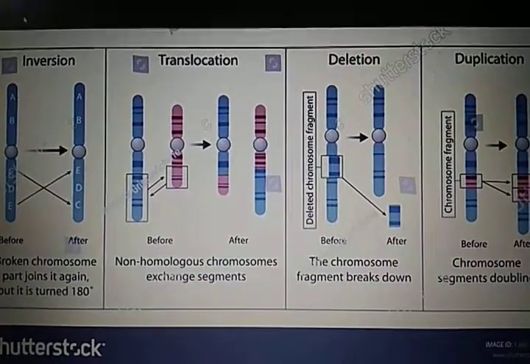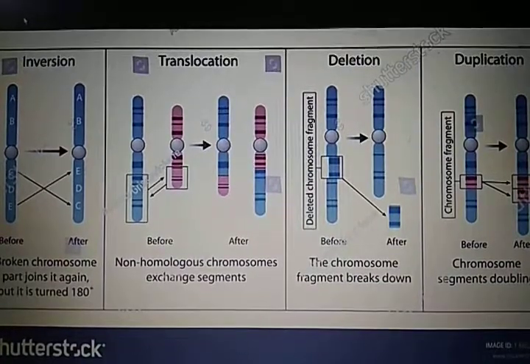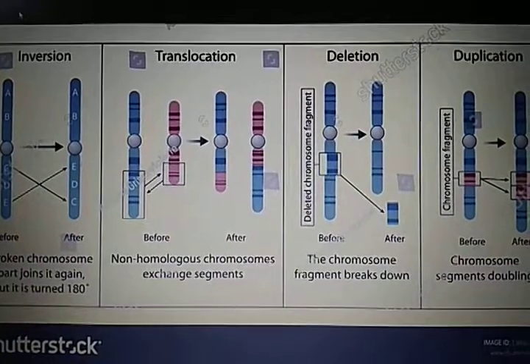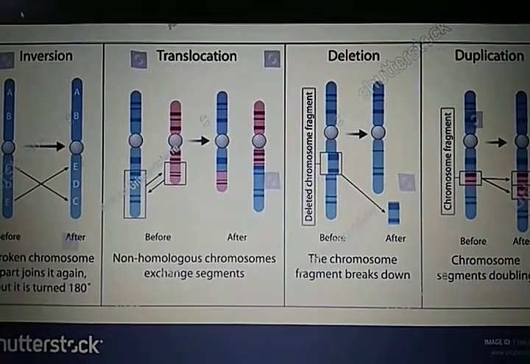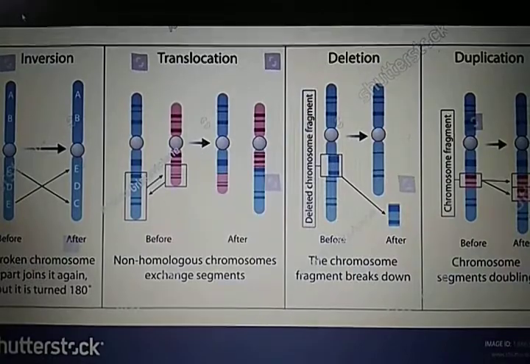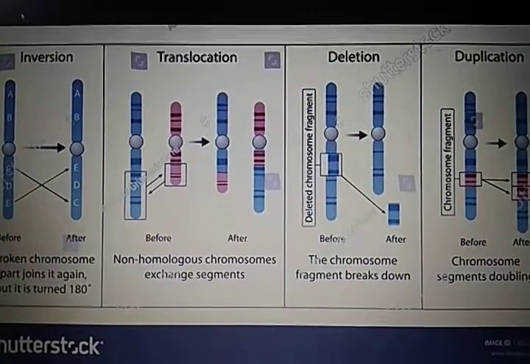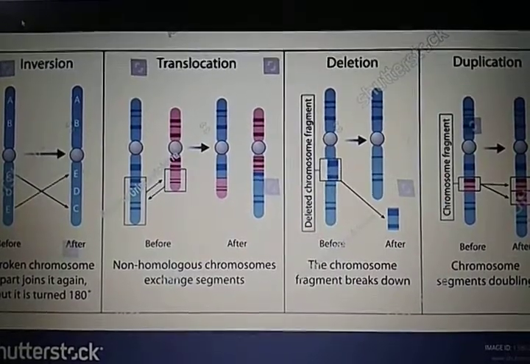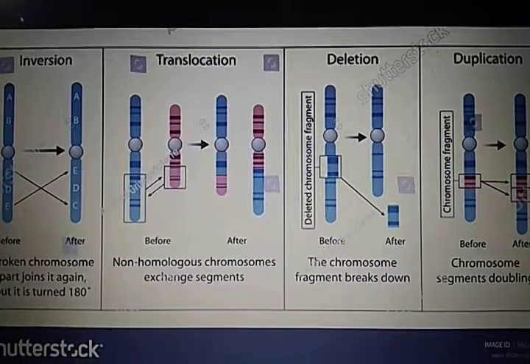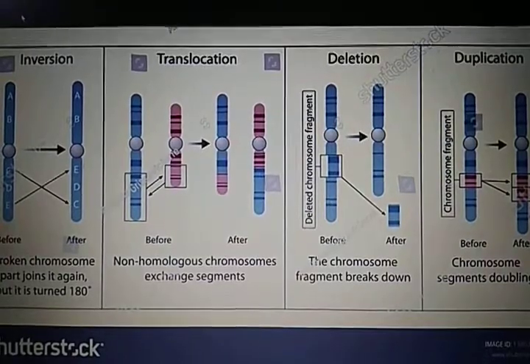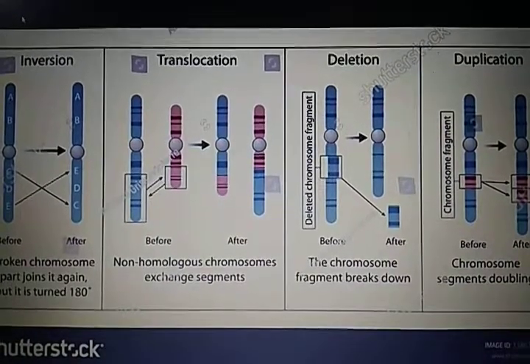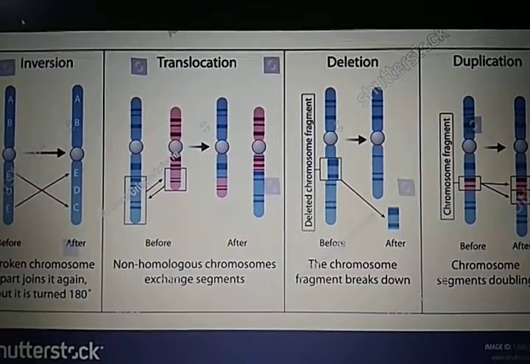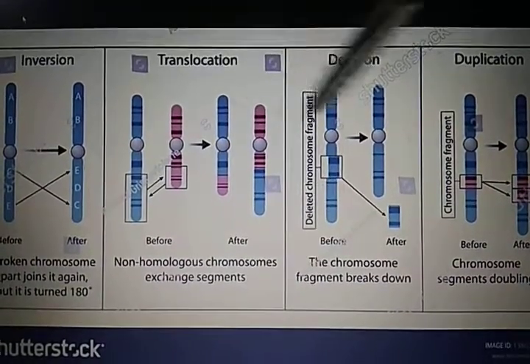Mutation can be classified as chromosomal aberration, polyploidy, or gene mutation. In this video lecture, we will understand mainly the chromosomal aberration. What is chromosomal aberration? Actually, it is the change in the structure of the chromosome. If the actual blueprint of the chromosome gets changed or altered, then this is known as chromosomal aberration. And it is again of four types: deletion, duplication, inversion, and translocation, as you can see in the figure given here.